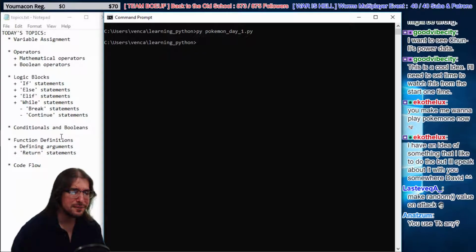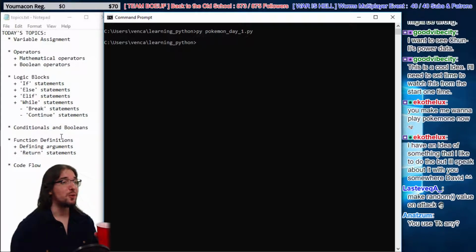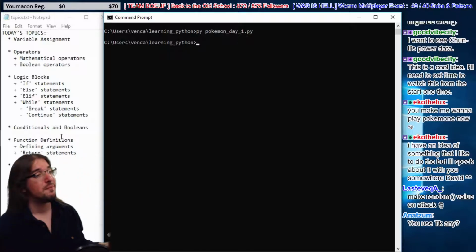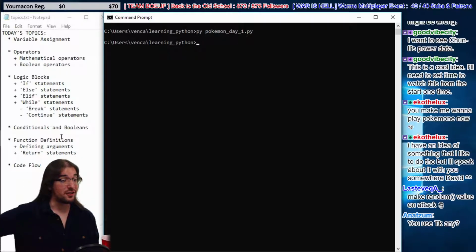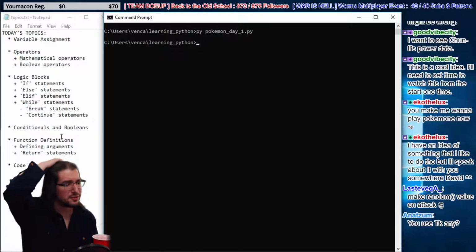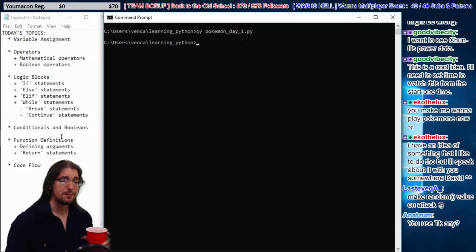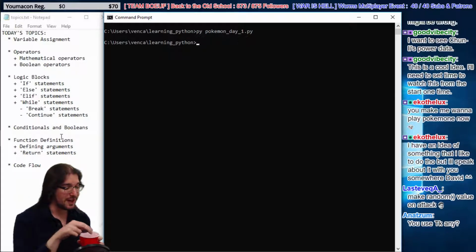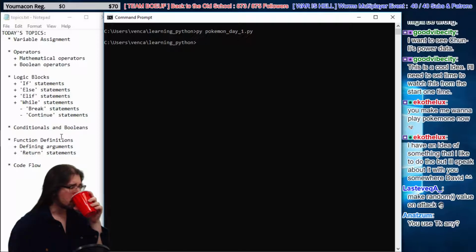What am I missing in the chat here? Last says, make a random value on attack. Yeah, we're going to do that at some point, Last Vec. I'm looking forward to that. But since it's our first day programming, I'm not going to fool around with any kind of extra libraries or functions if I can avoid it. And Ed Zum says, use Tk any? A little bit, not very much. I'm not really into GUIs that much, to be honest. But we could definitely do that at some point here on the stream. In any case, I think for our first day, it's kind of cool to use just text.